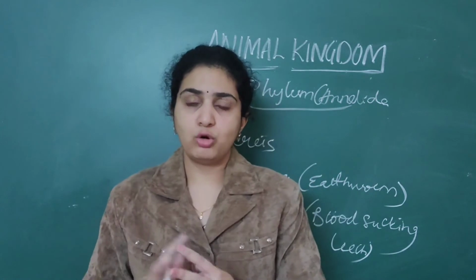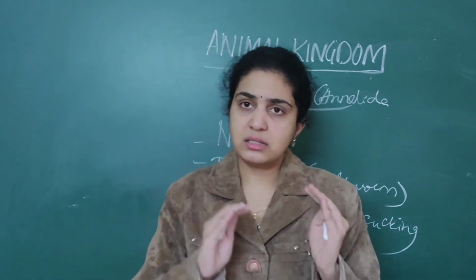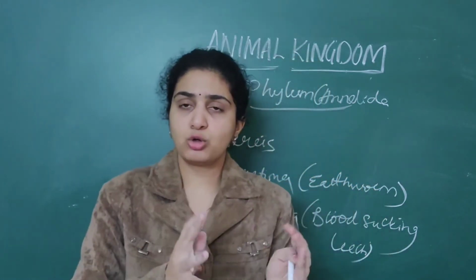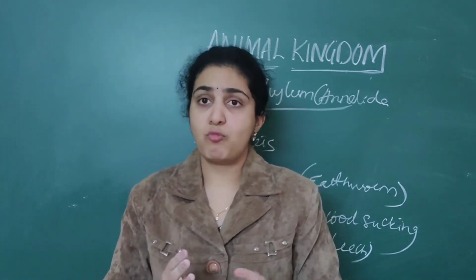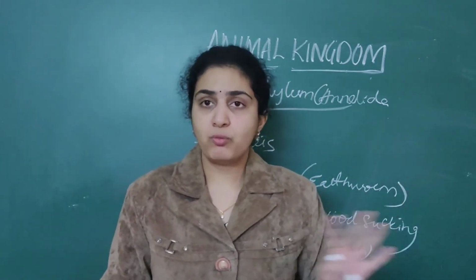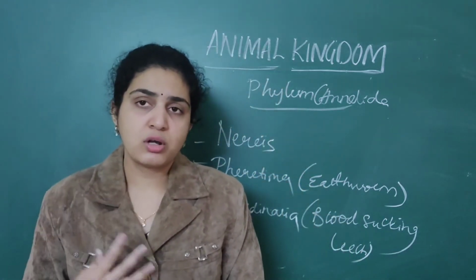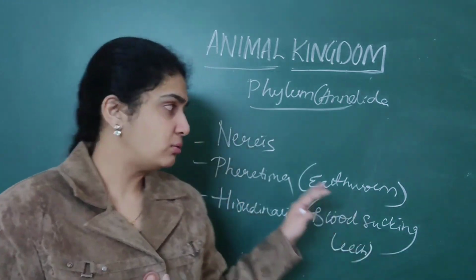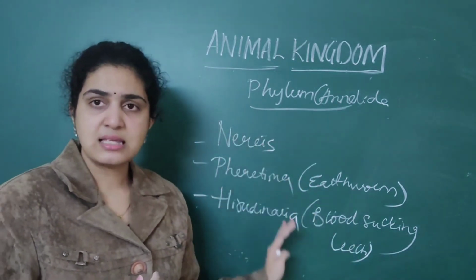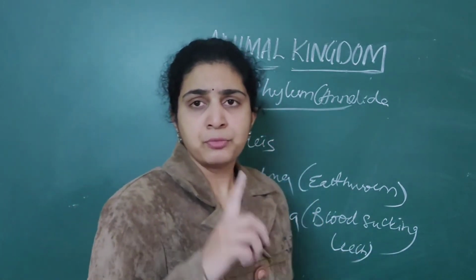Then later we have done the fourth phylum, Echinodermata. This is somewhat similar to Cnidarians. Platyhelminthes and Aschelminthes are somewhat similar. Annelida is totally different from all of these phyla. So you should go into detail about this, and these examples also you should remember.